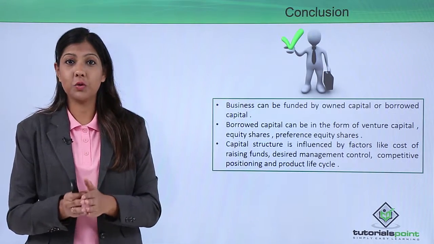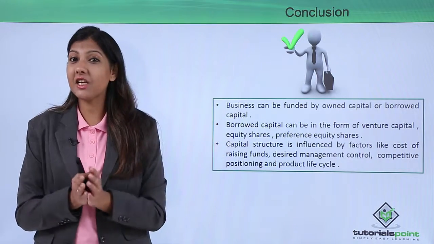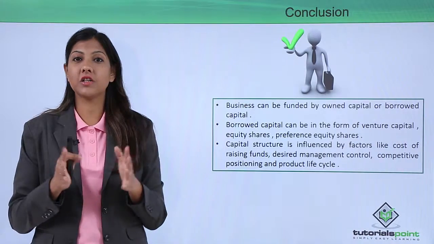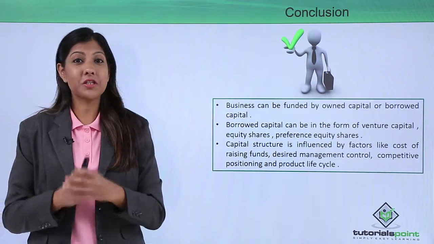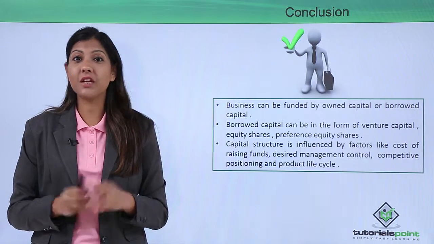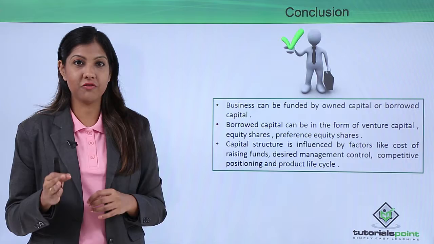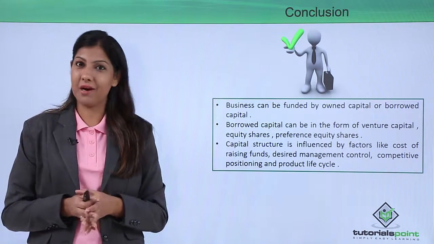Whether you want to go for borrowed capital or owned capital depends on your plan of action when you start your own business or venture. Costing is really essential, and you need to keep in mind that it is one of the very important factors which can make or break your presence in the market.